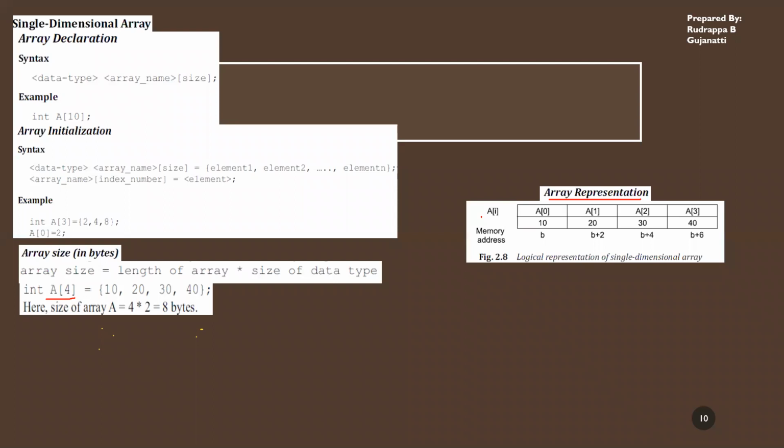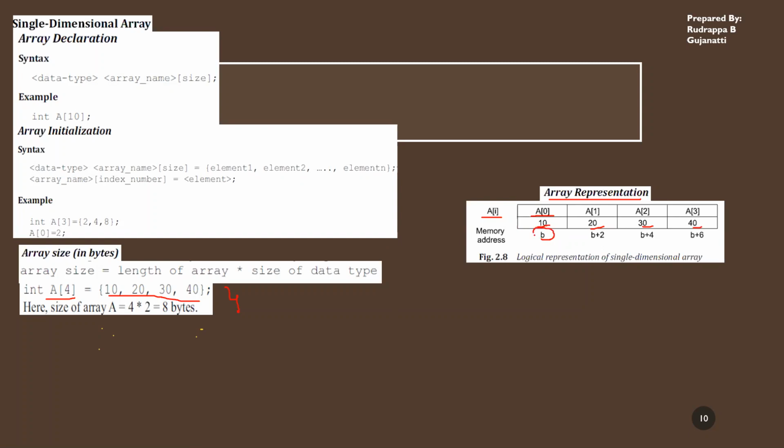So here, this is giving you the index information, that is A within the bracket. It gives you the index values A of 0, A of 1, A of 2 and A of 3. Now, if all are integers, you're storing 10, 20, 30 and 40. So in the first location 10, next location 20, then 30 and 40 are stored.